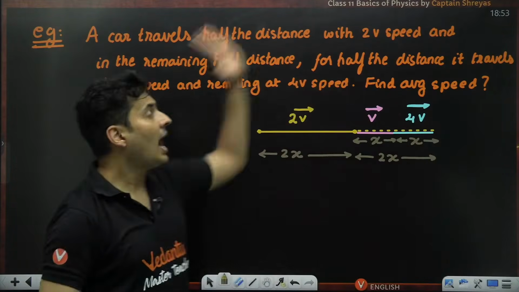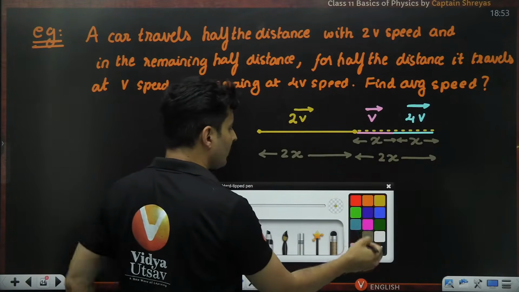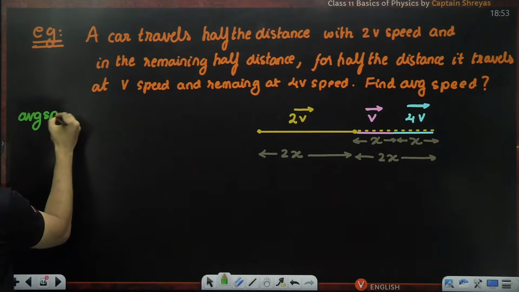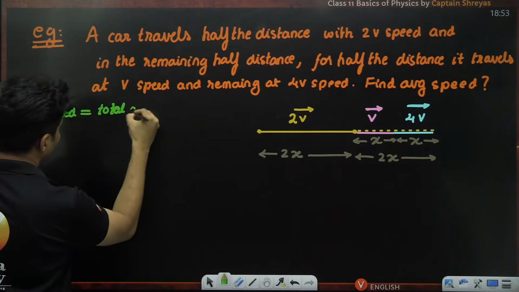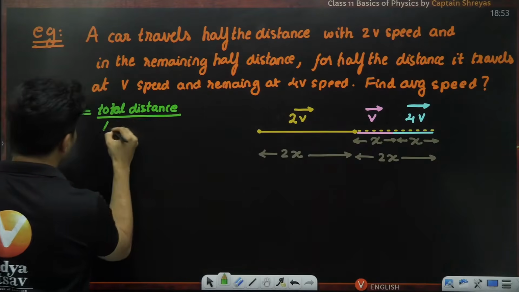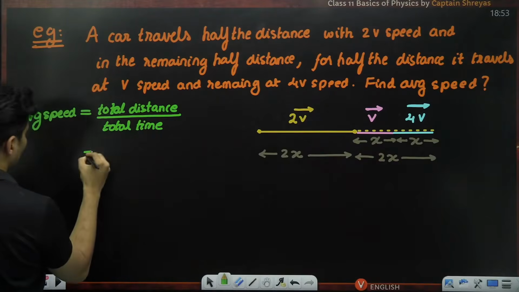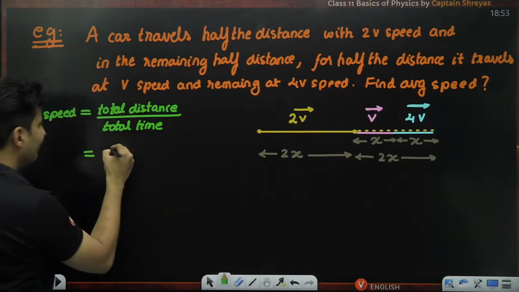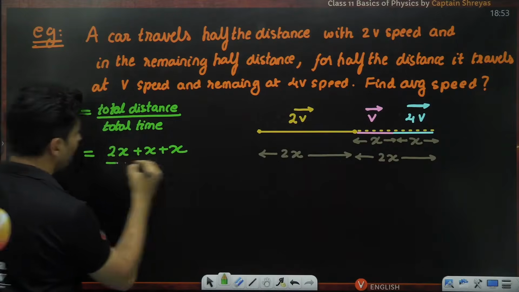Now we want to find the average speed from here to here. So if I want to find the average speed, it will be nothing but the total distance upon the total time which I have taken. Now distance is very simple. 2x and 2x together will make it nothing but 2x plus x, which will make it 4x.